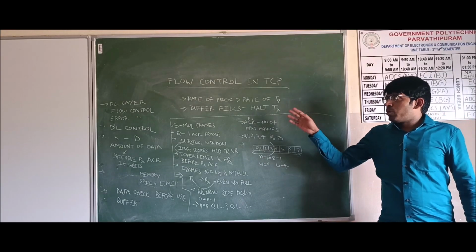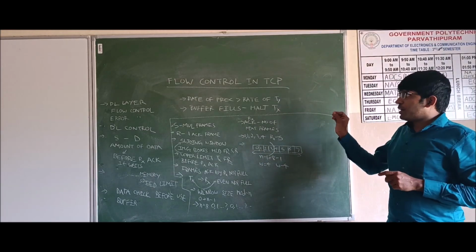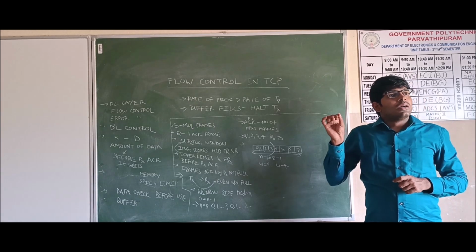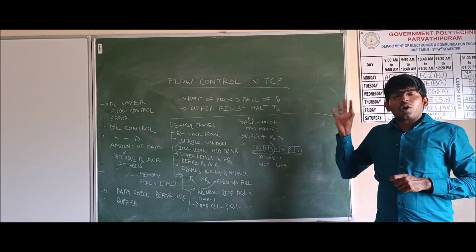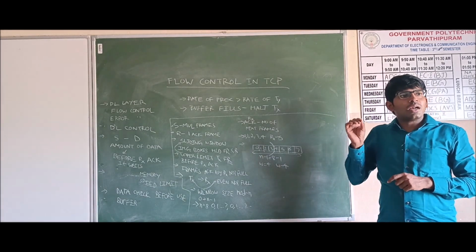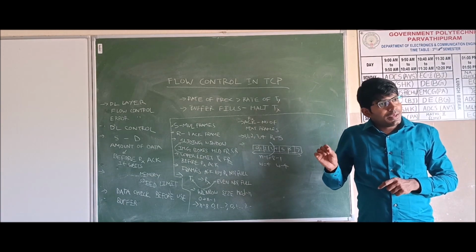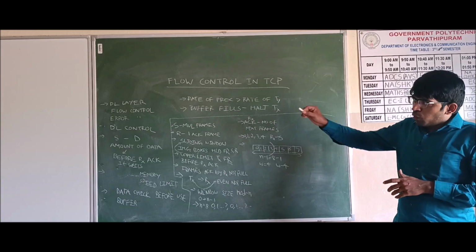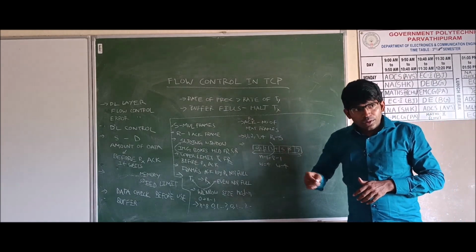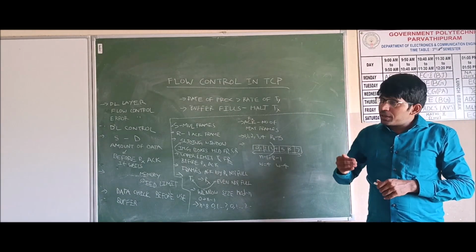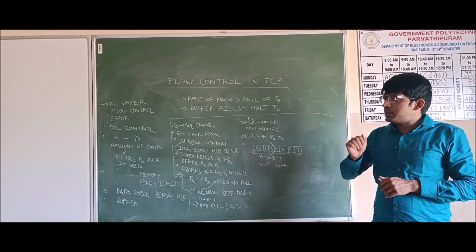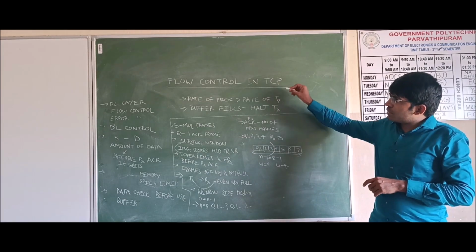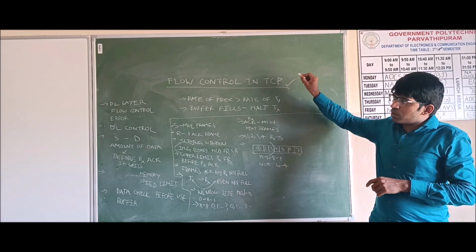Now we are discussing flow control in TCP, Transmission Control Protocol. As we discussed already, TCP is required for reliable internet. Flow control and error control generally come under the data link layer sections. Now we are discussing the flow control in Transmission Control Protocol.